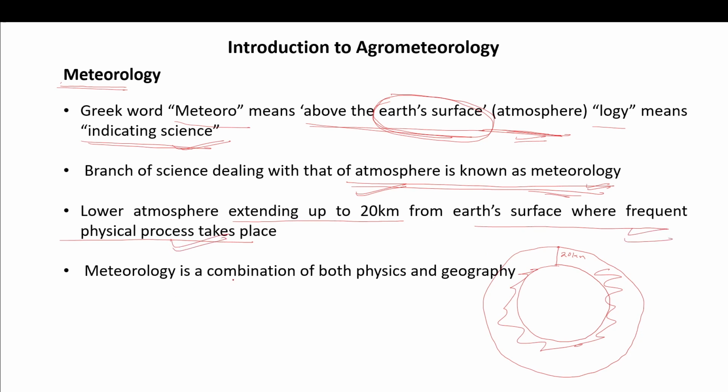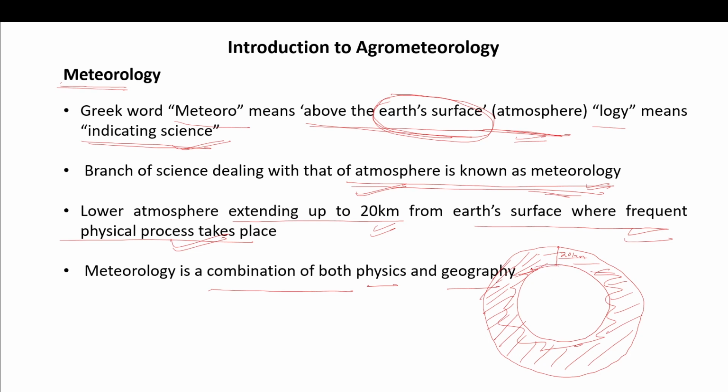And that physical process is very important, because due to it we get rain, there is a fluctuation of temperature, there is wind. All these phenomena occur in this particular area up to 20 kilometers from the surface of the earth. So meteorology is the combination of both physics and geography.